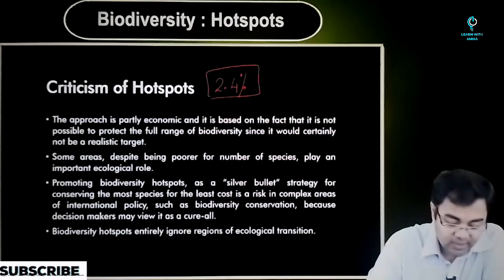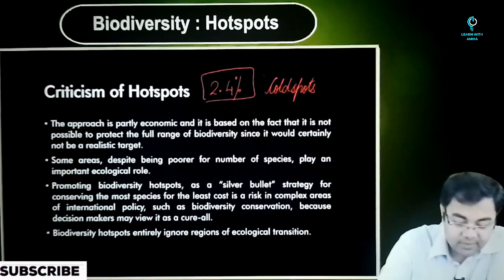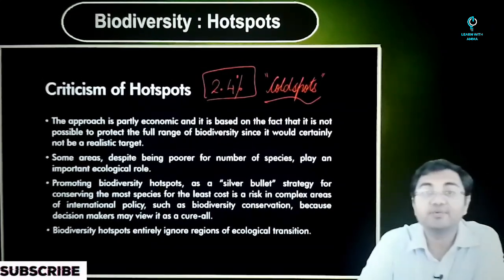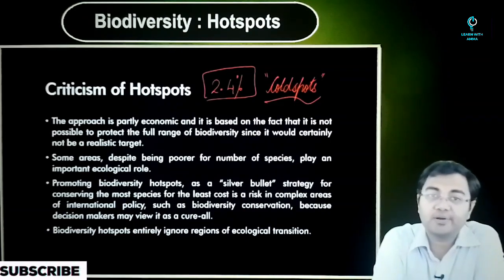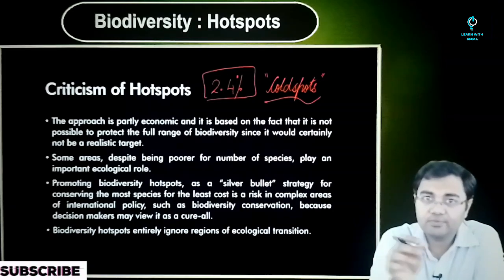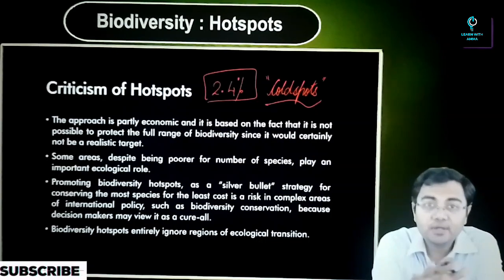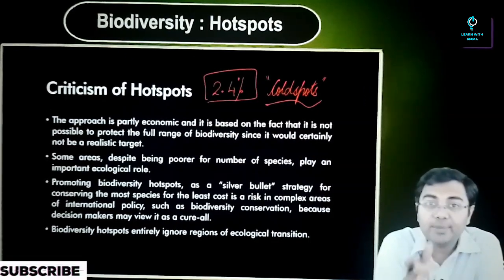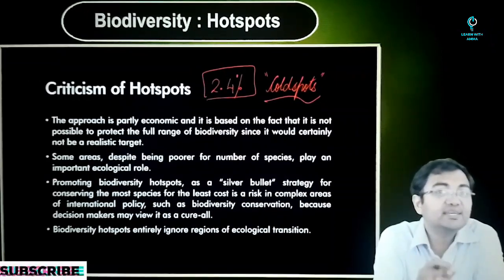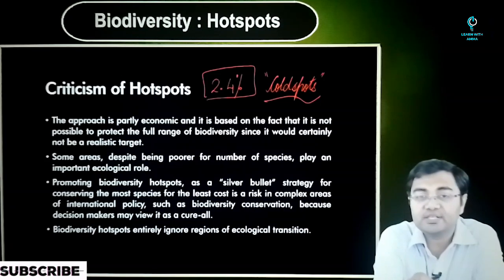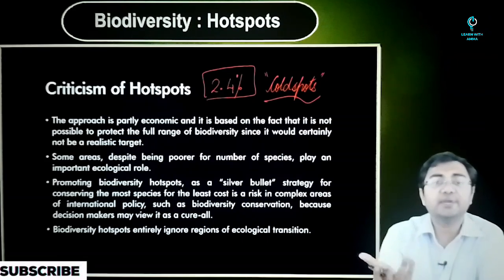And this is where one concept comes into the picture, which is called cold spots. Biodiversity cold spots. So what is the meaning of biodiversity cold spots? We are looking at all these areas apart from the hotspots of biodiversity, where you have species, maybe very important endemic species which are very important for the survival of that ecosystem, but they do not fall under the bracket of hotspots of biodiversity. And since they do not fall under that bracket, there are minimal conservation efforts taken for these areas. Let me take some examples.